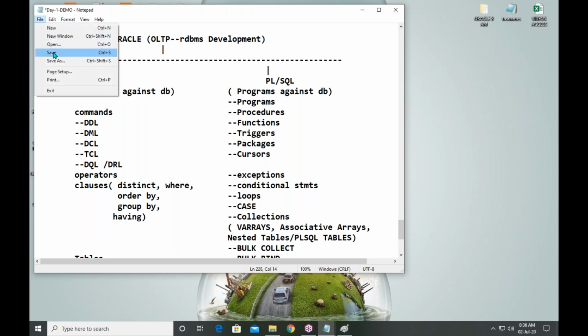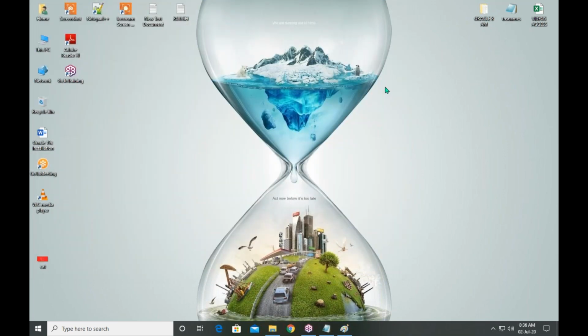First, let me discuss our SQL. This is the demo, guys, and now we are entering into the subject. You are learning Oracle, and in Oracle you are learning SQL and PLSQL. After completing them, you are able to write programs. Each program will perform one business task.